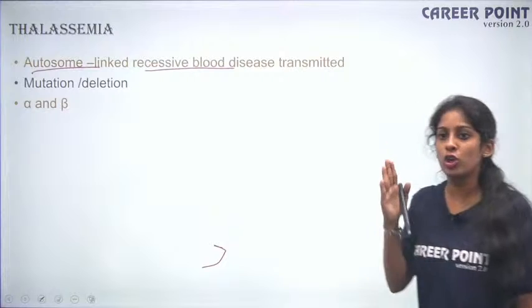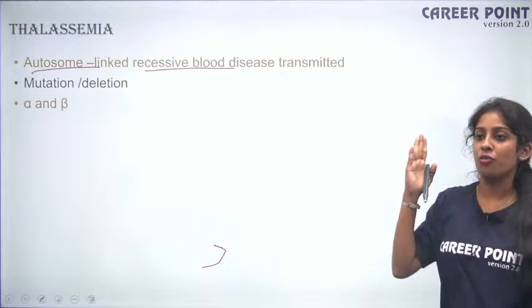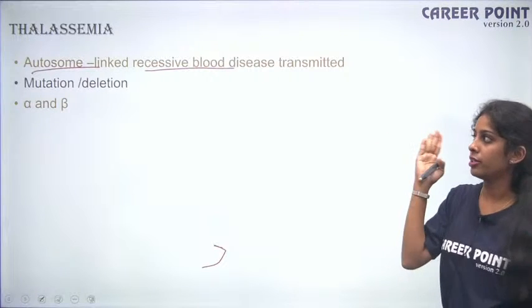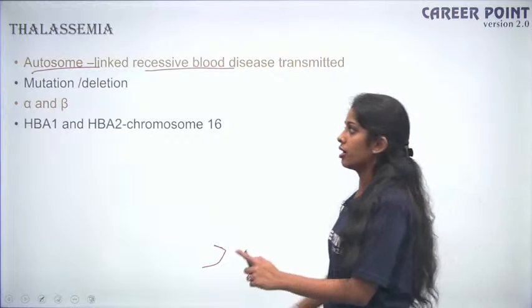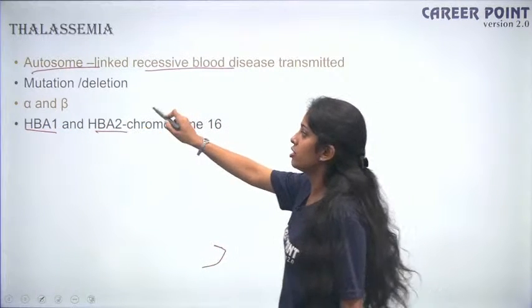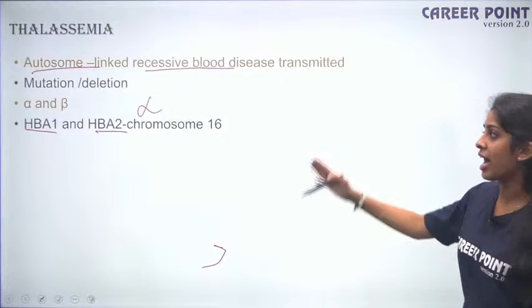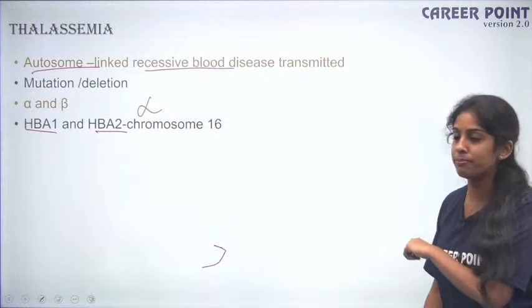So you have two globin chains, alpha globin chain and beta globin chain, of your hemoglobin. So when you have mutation in alpha globin, you can also have mutation in your beta globin. Fine. So the thing is HbA1, HbA2. So this is your alpha chain, on chromosome 16. So you can have mutation on chromosome 16, so your alpha globin will be affected.